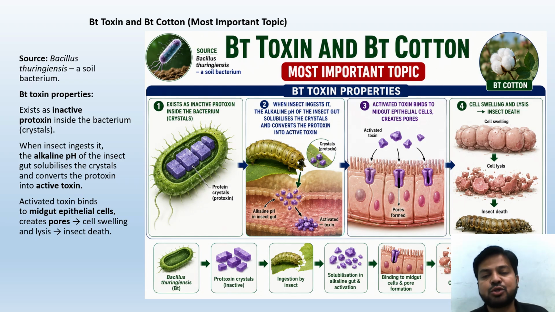The activated toxin binds to the midgut epithelial cells and creates pores, causing cell swelling and lysis. Then that insect will die. So from Bacillus thuringiensis we take the protoxin crystals, then ingestion by insects, solubilization, binding to midgut cells, and pore formation. All of this happens, and ultimately the insect dies.